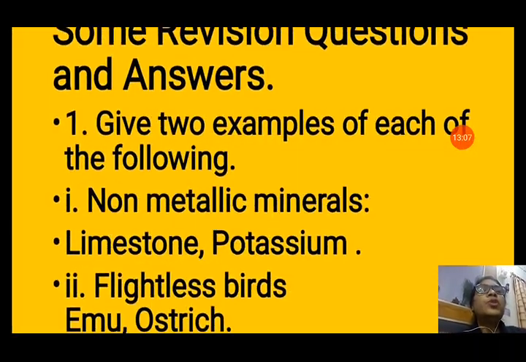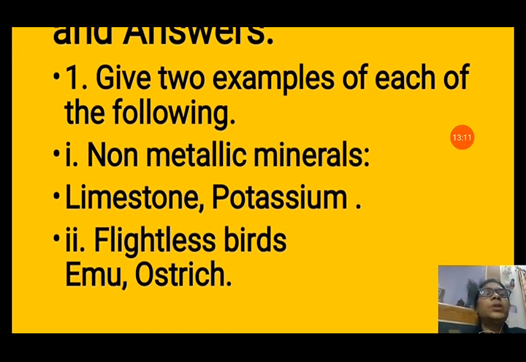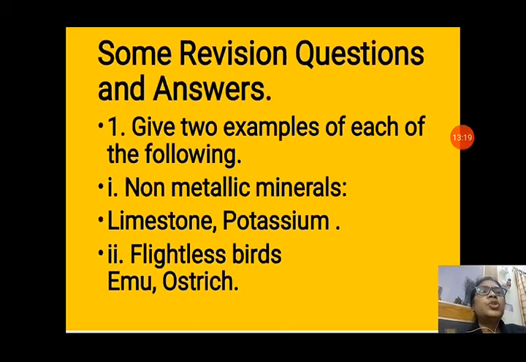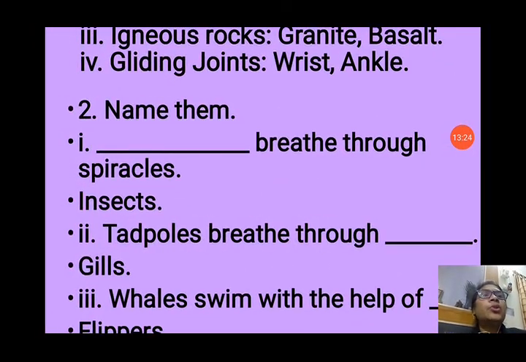Now some revision questions are there for you. First question is, give two examples of each of the following. Non-metallic materials, minerals: limestone, potassium. Flightless birds: emu and ostrich. Igneous rocks: granite and basalt. Gliding joint: wrist and ankle.